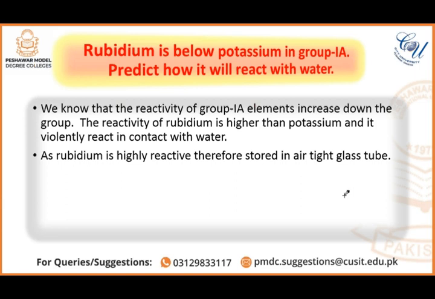As rubidium is highly reactive, it is stored in a glass tube or discharge tube. The reaction of rubidium and water is given below. Rubidium reacts with water and very quickly gives us rubidium hydroxide, and hydrogen gas is released.